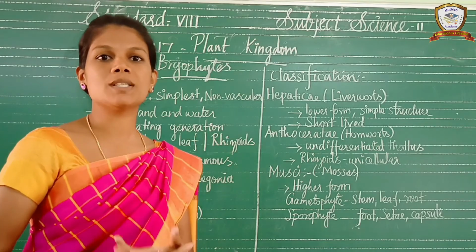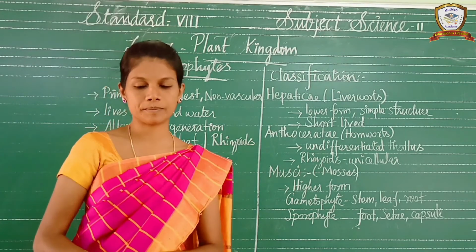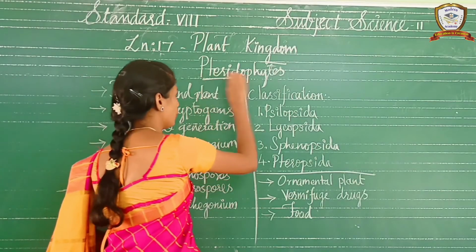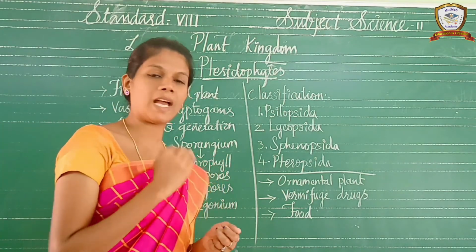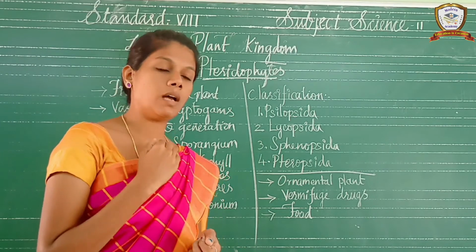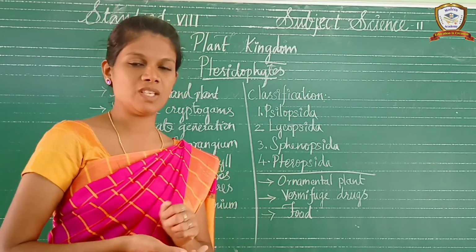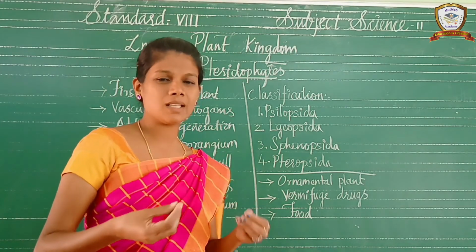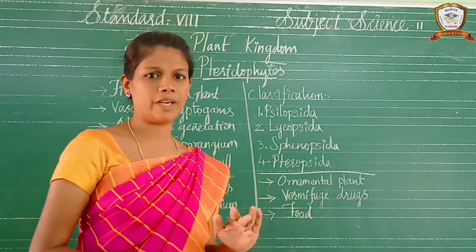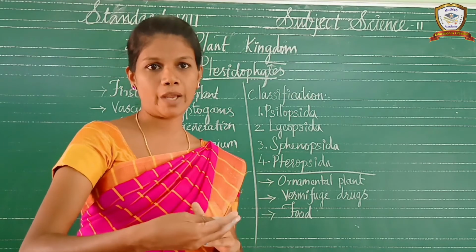Next, we have to discuss the pteridophytes. It is the next level of the plant. First, thallophytes. What is it? Thallophytes are algae and fungi. There is no differentiation. It is a thallus-like body. That is the thallophytes. Okay, so the next level is the bryophytes.